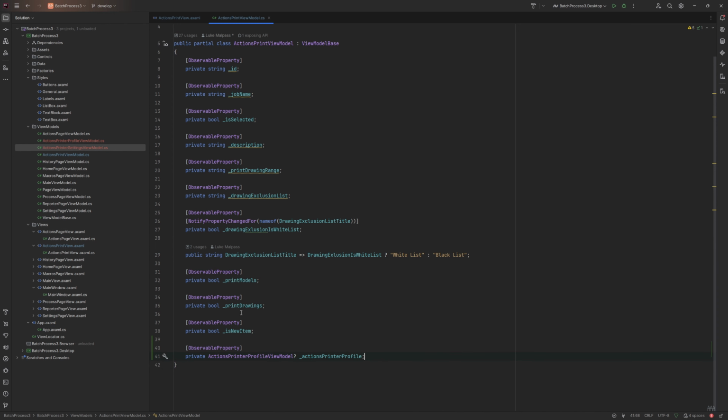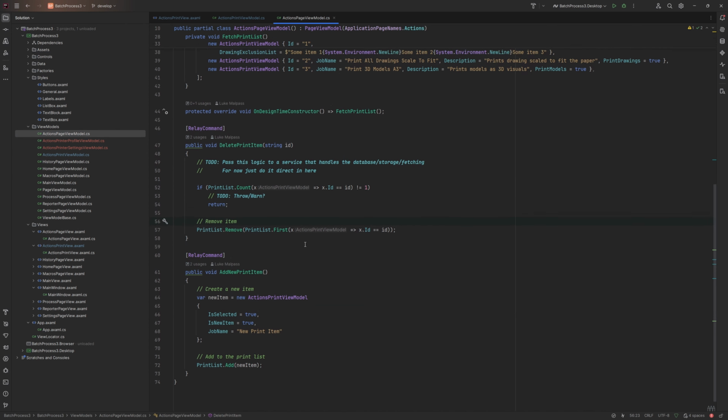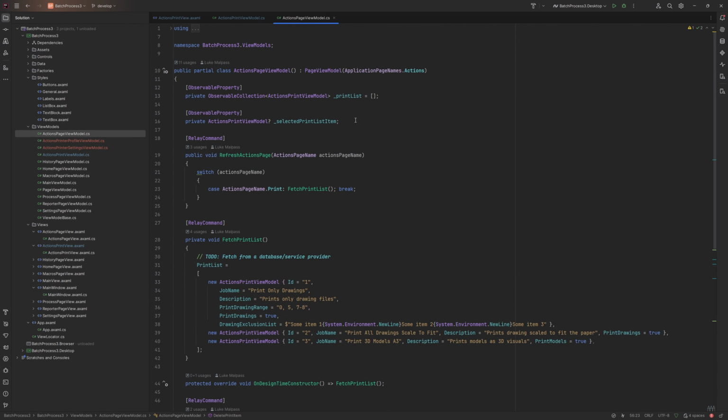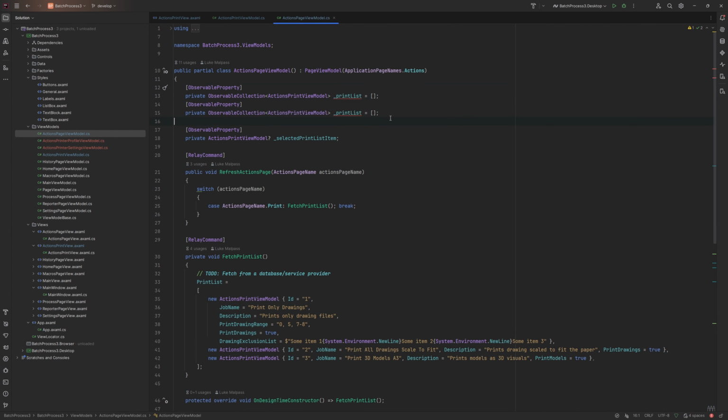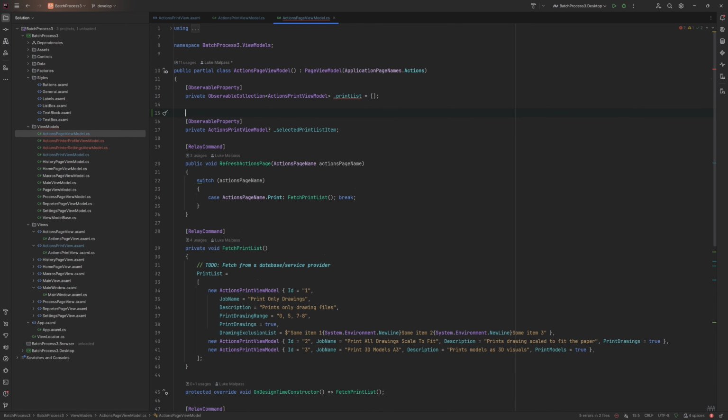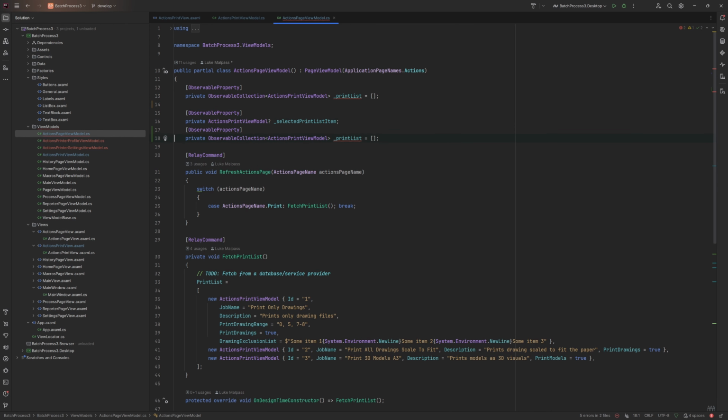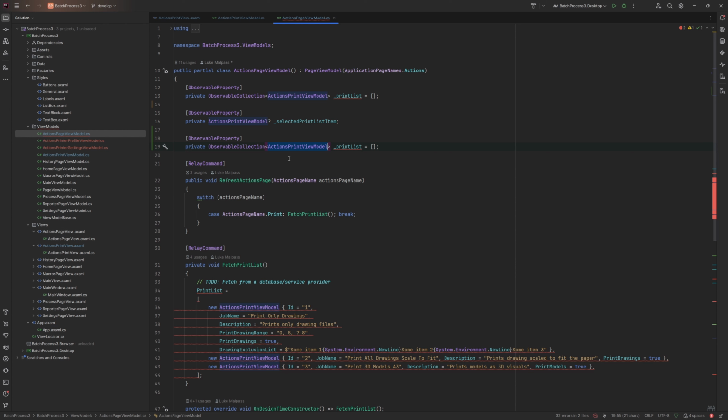And then in the UI, we want to bind the list to a list of all items, which will live in the actions page view model. This will store a list of possible print profiles, which means it will want to be a list like this. Let's move this down. And this will be a list of action printer profiles. Call it printer profiles. And now we need to be able to fetch this as well.